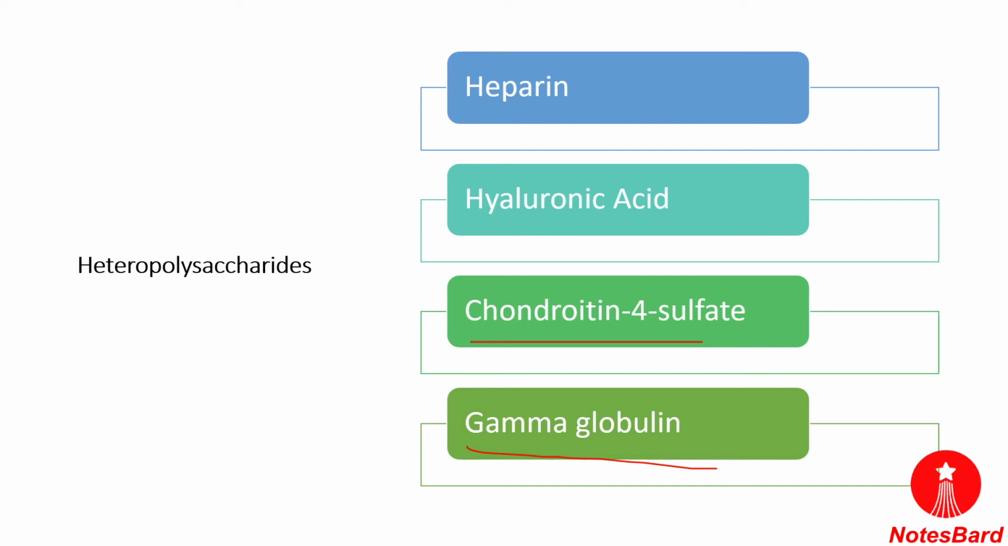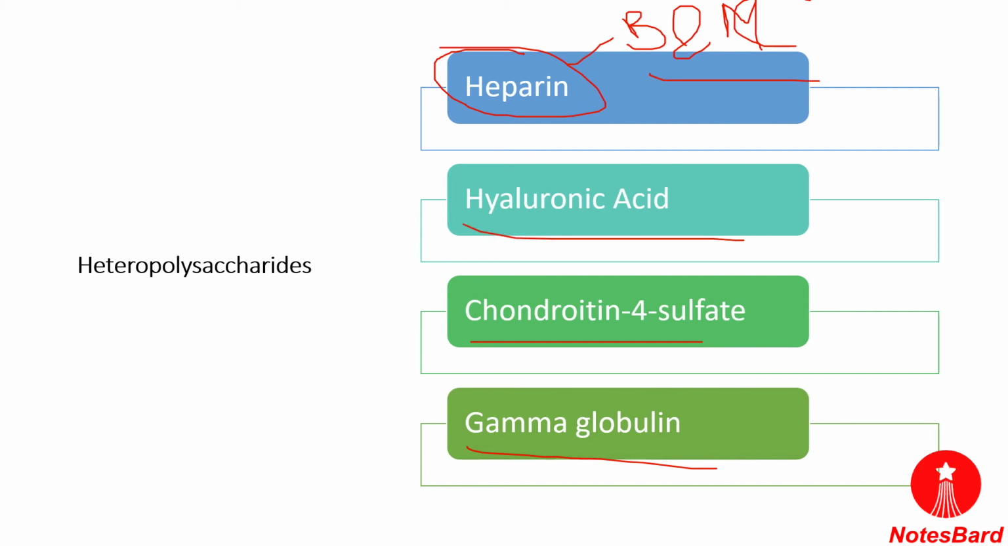Now first we will be discussing heparin. It is made up of D-glucuronic acid and many other constituents, and it is largely distributed in the mast cells and the blood. So they are distributed in both of these.